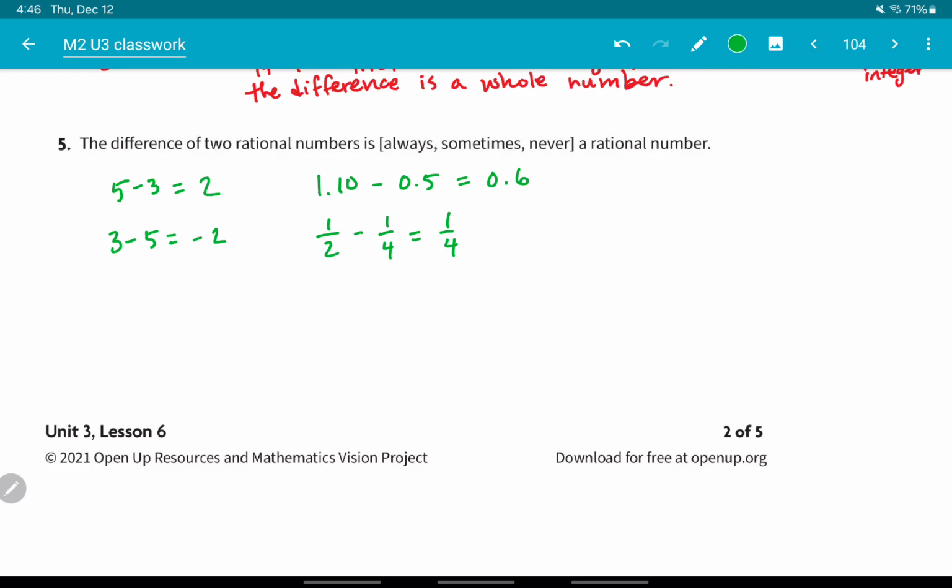So yeah, anytime we add or subtract a rational number, like a over b minus c over d, we're always going to get some other rational number. So yes, this would be always.